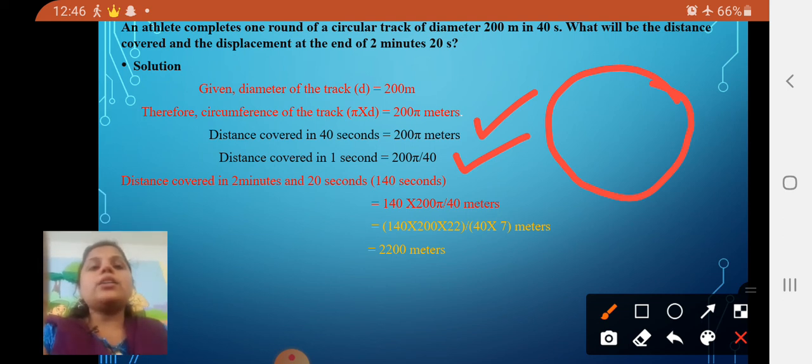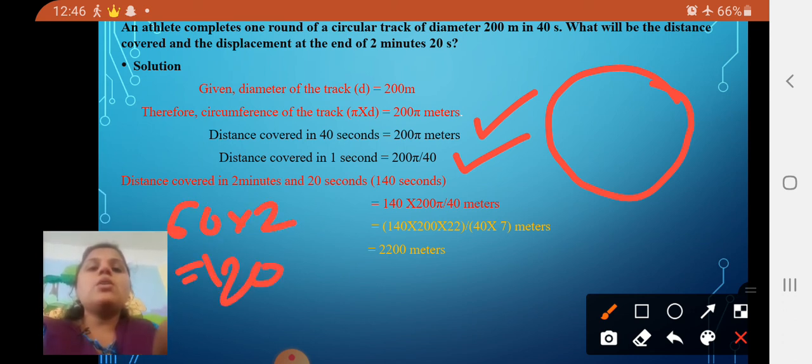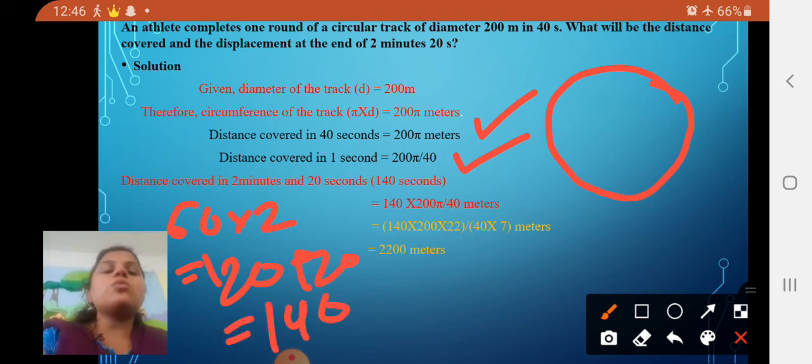Why have we written 2 minutes and 20 seconds as 140 seconds? 2 minutes is 60 into 2, that is 120, plus 20 is equal to 140 seconds. So in 140 seconds, the distance he has covered is 2200 meters. Dear students, I hope you got this answer.